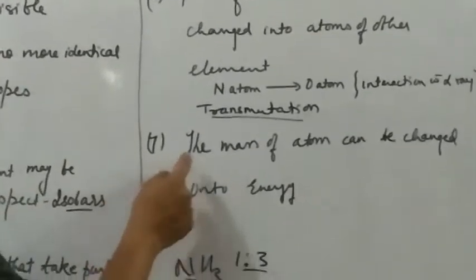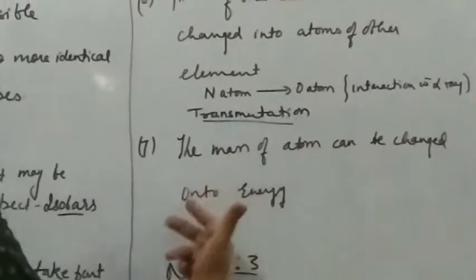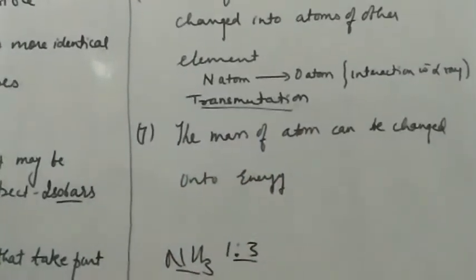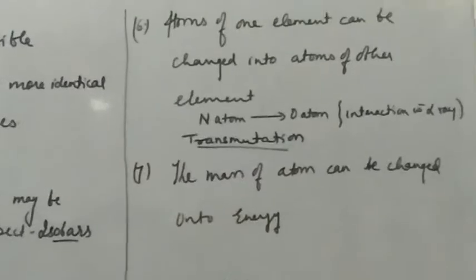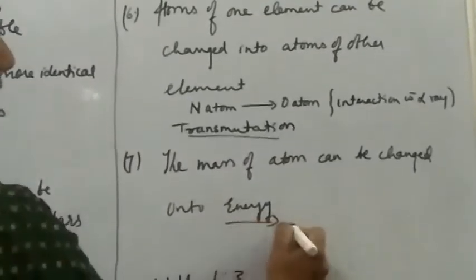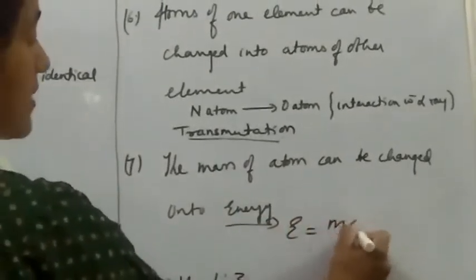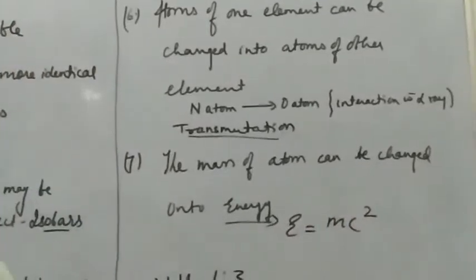Next is that the mass of an atom can be changed into energy. We have this relation from Einstein's equation, E equals mc squared.